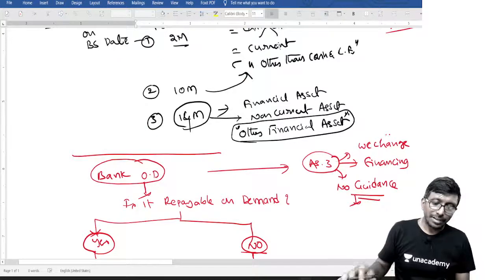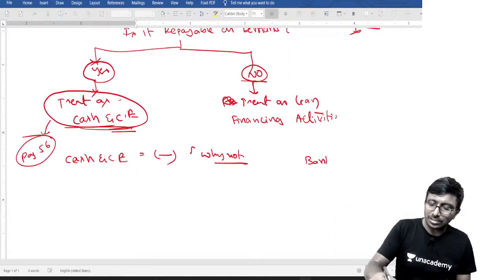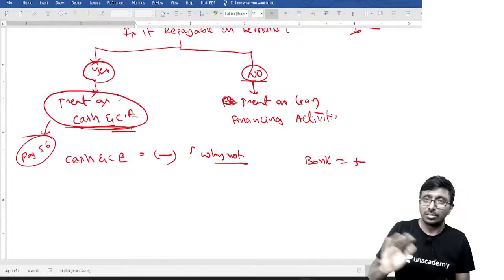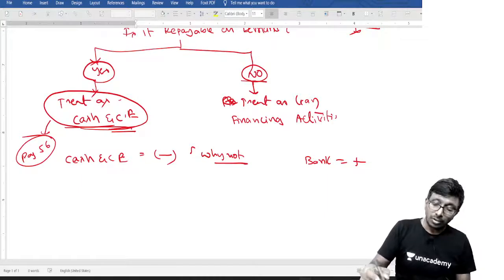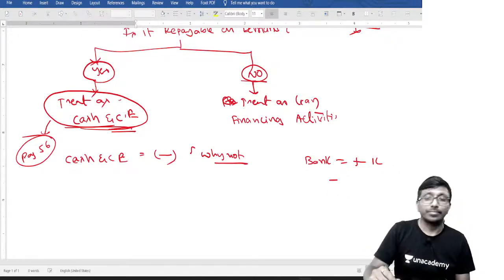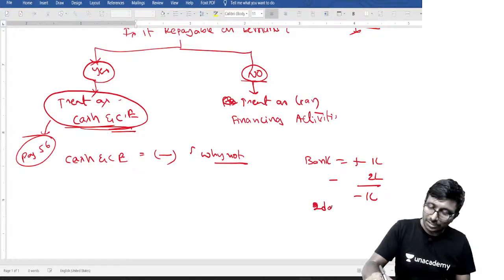How does a bank overdraft happen, my dear? Today my bank balance is positive; we have our balance and have not taken any loan, say 1 lakh. Suppose today I release one check to one of my suppliers for 2 lakh rupees. Then it will become minus 1 lakh. Within 2 days I get a check for 5 lakh rupees, and then again it will become positive. For these 2 days, it is a loan.